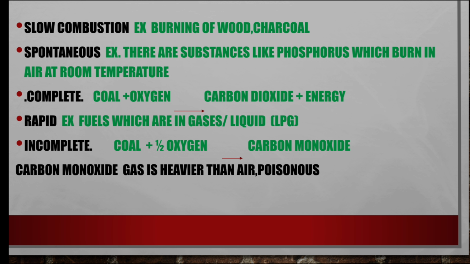For slow combustion, we take burning of wood and charcoal. Why do wood and charcoal come under slow combustion? Because they have high ignition temperature. That's why wood and charcoal come under slow combustion. Next, spontaneous combustion. There are substances like phosphorus which burn in air at room temperature. Those come under spontaneous combustion.